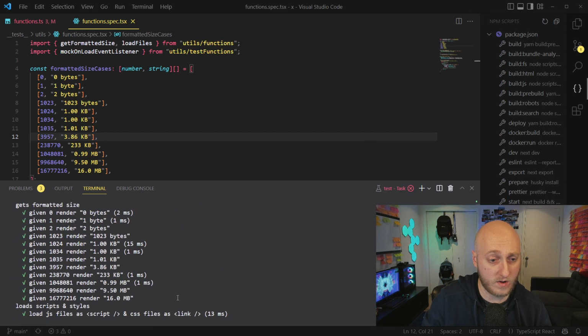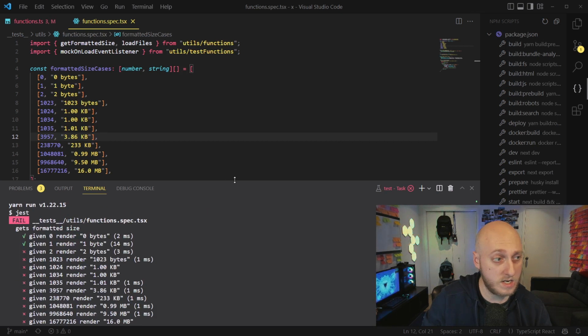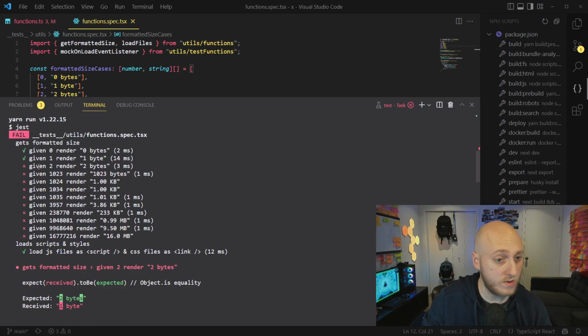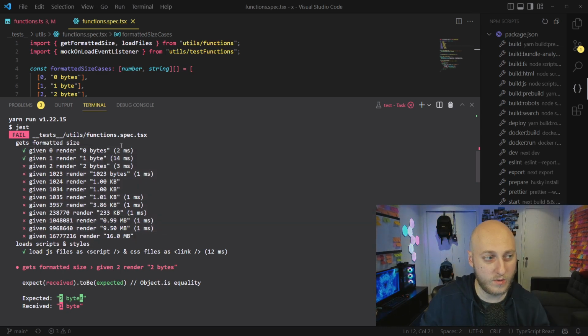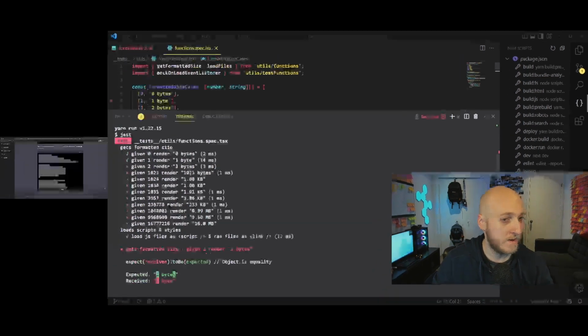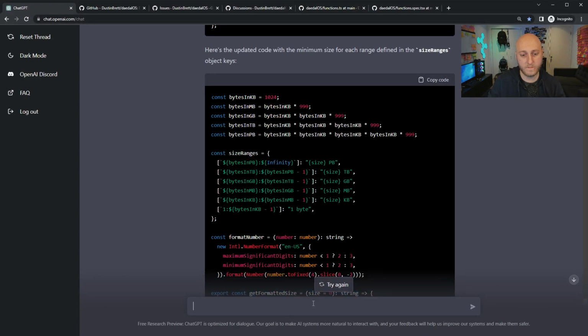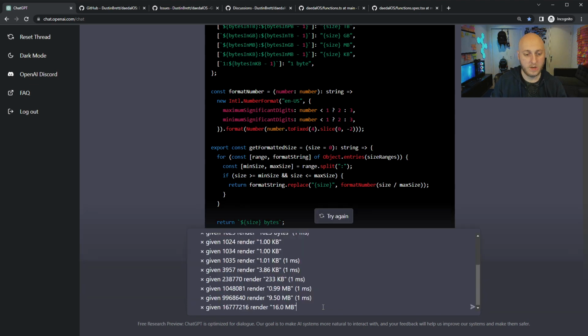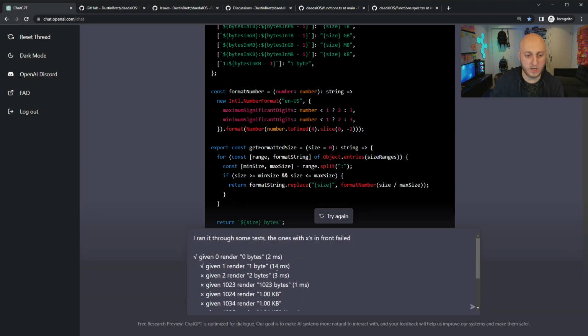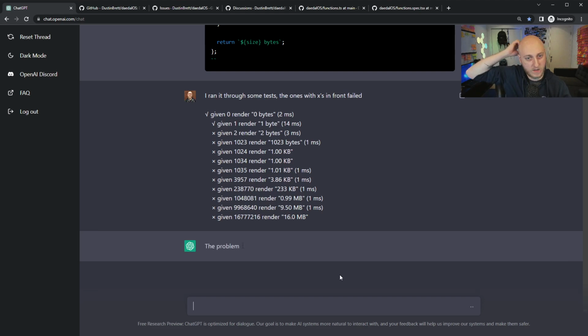As we see here, it failed on a lot of the cases. Interestingly enough, we got some checks and some X's. So it actually did okay with the 0 and the 1 tests. Great. Let's go back to it now and tell it that. So I ran it through some tests. The ones with X's in front failed. There we go. We got 2 with the check, and the rest are with X's. Let's see if it can understand that.